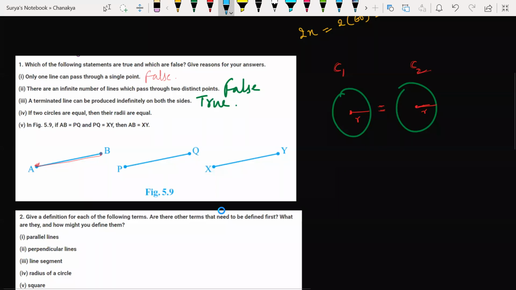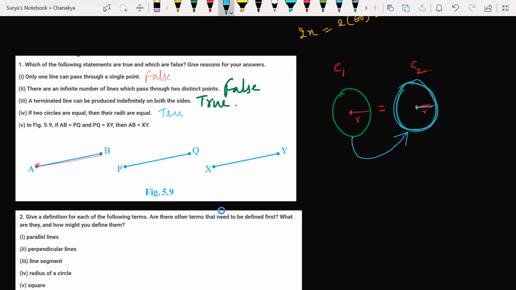If I take circle 1 and keep it on circle 2, the measurement of circle 1 will be equal to the measurement of circle 2. So the radius also will be the same, and the circumference of circle 1 will match circle 2. So the answer is true. So true for the fourth one.